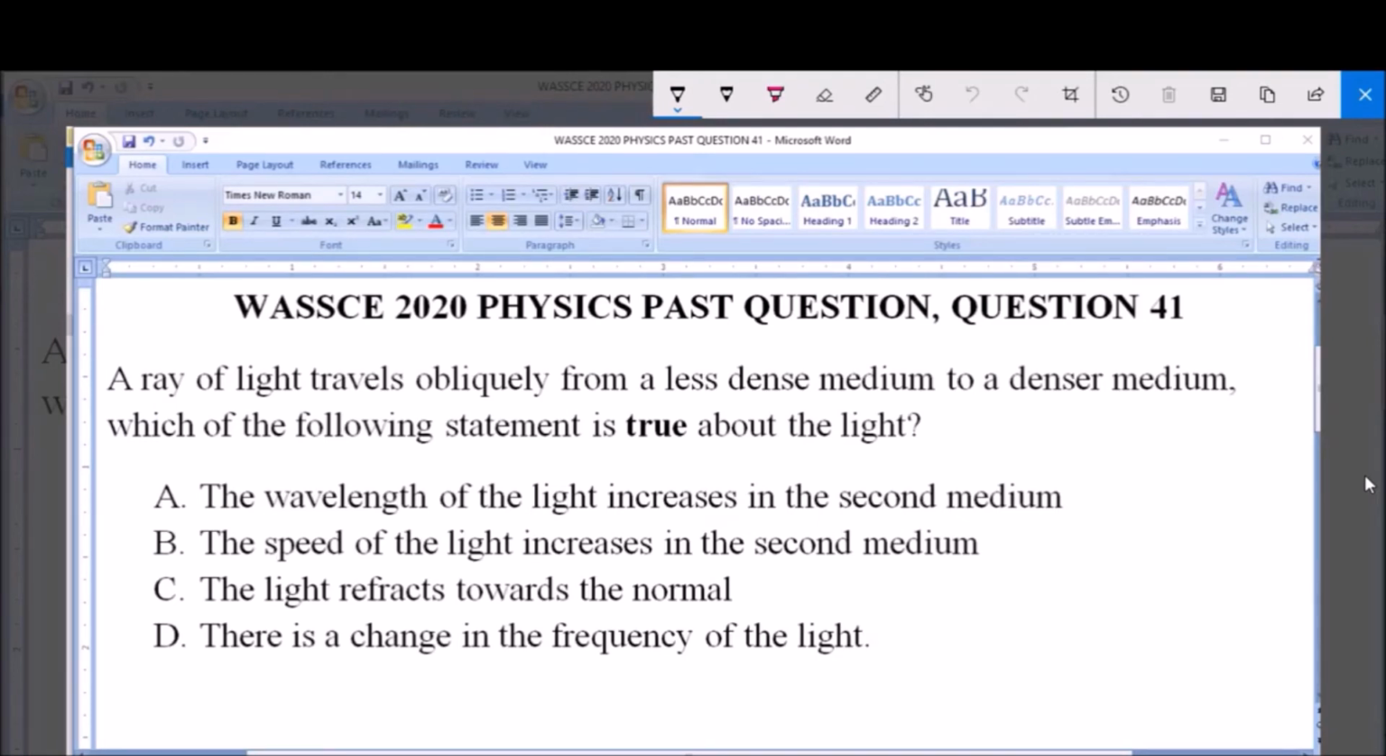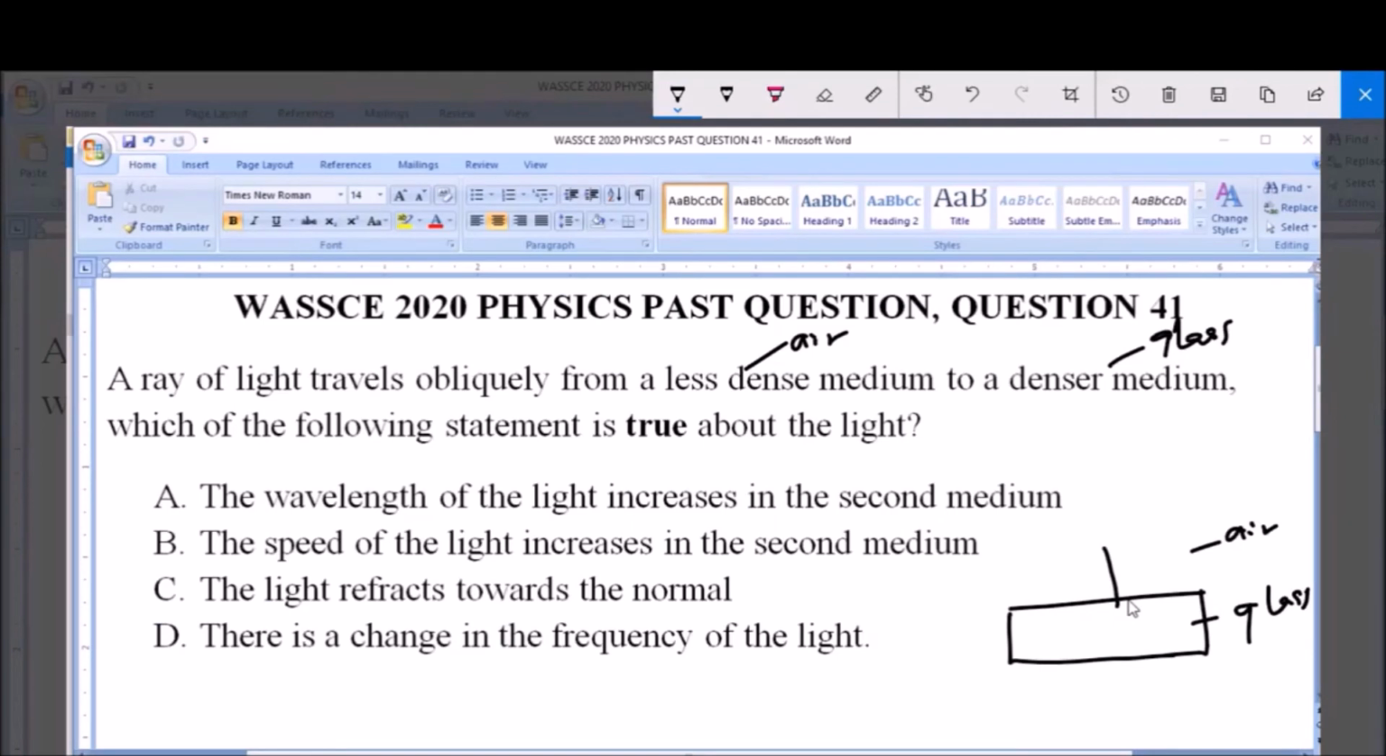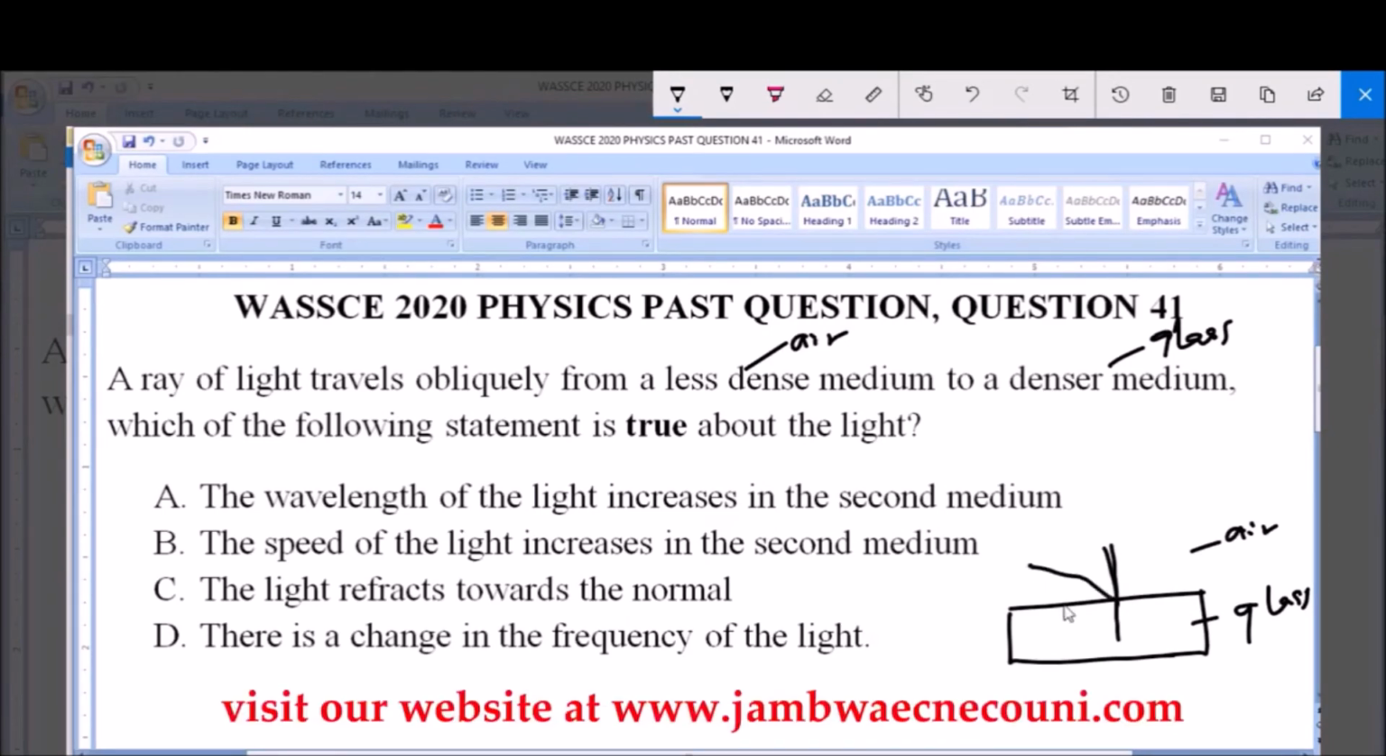Now, when a ray of light travels from a less dense medium, let's assume the less dense medium is air, and the denser medium is glass, we'll have something like this. Let's assume this is our rectangular glass block. Now this is air and this is glass, the denser medium. Now let's assume we have a normal ray. Let's call this a normal ray, and a ray of light passes obliquely from the less dense medium, which is the air, to the denser medium, which is the glass.